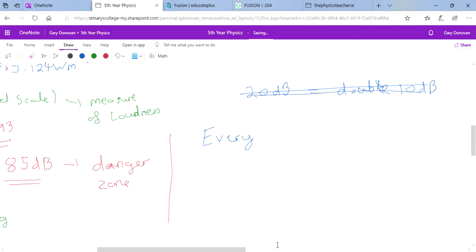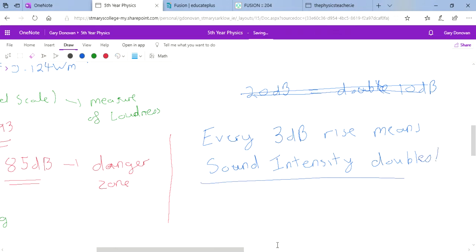And the rule that you have to remember is every 3 decibel rise means sound intensity, and sound intensity is what we've just covered. Remember, talking about energy, means sound intensity doubles. Sorry, the pen is getting a bit messy here, but that's what you need to remember.